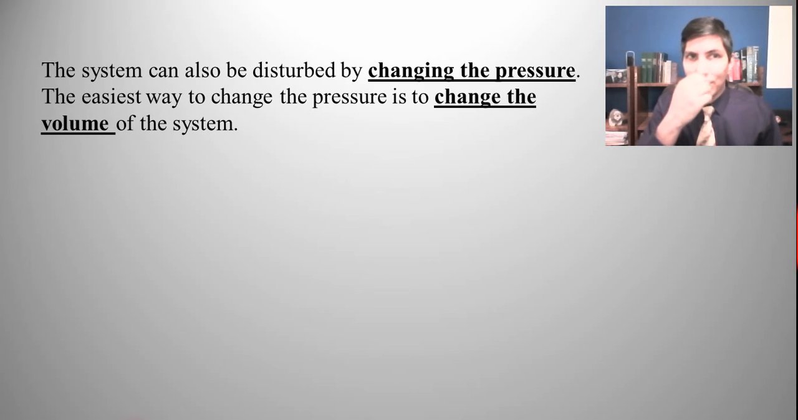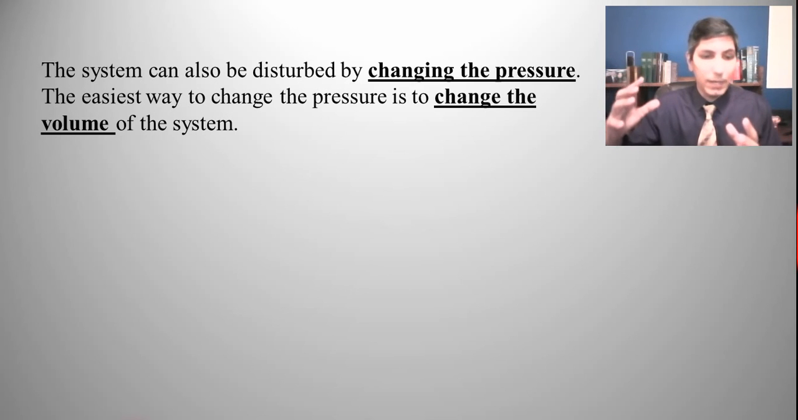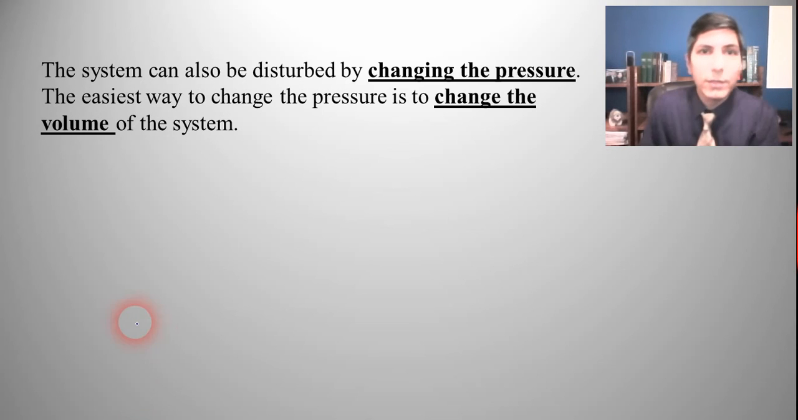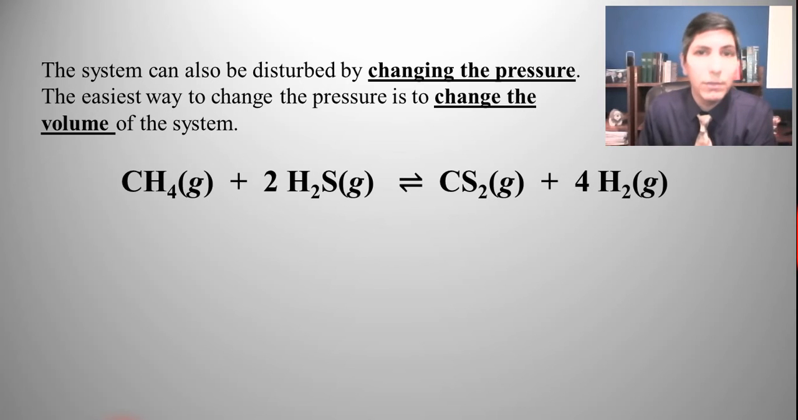Now, we can add things, we can take things away, but what about changing the pressure? The easiest way to change the pressure in a reaction vessel at equilibrium is to change the volume. Perhaps the system has a piston on it. We can make it smaller, or we can release the piston and make it larger. So that's the way to change the pressure: changing the volume. Here we have this chemical reaction that we looked at earlier.